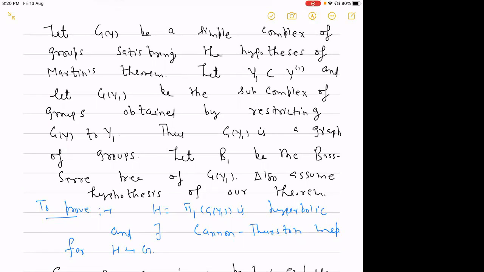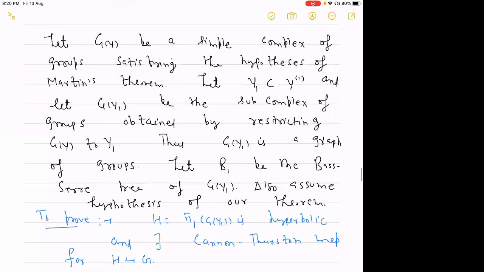So we are assuming the hypothesis of our theorem. In the statement of our theorem, we have a complex of groups satisfying all the hypotheses of Martin's theorem, and we take a subcomplex of groups by restricting the complex of groups to y1. We also assume its universal cover is CAT(0) hyperbolic, that at the level of fundamental groups we have an injection, and at the level of the developed universal cover we have the Cannon–Thurston map in this strong sense.